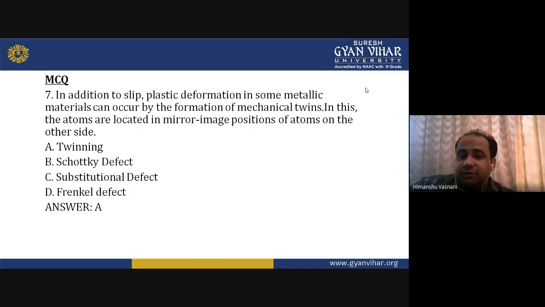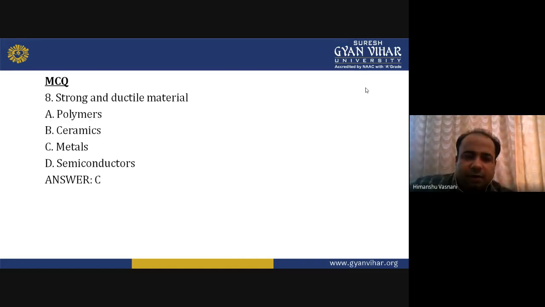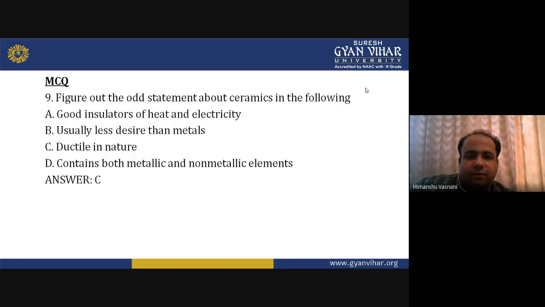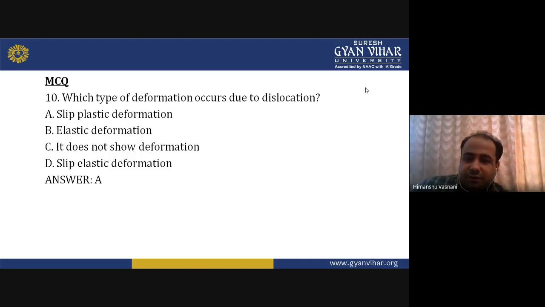Now, in addition to slip, plastic deformation in some metallic materials can occur by formation of mechanical twins. In this, atoms are located in mirror image positions of atoms on the other side. A simple twinning. Then strong ductile material out of all these metals. Then figure out the odd statement about ceramics. That odd statement is ductile in nature. They are not ductile. Okay. Which of the following deformations occur due to dislocations? Then there is slip, plastic deformation that is happening. Okay.